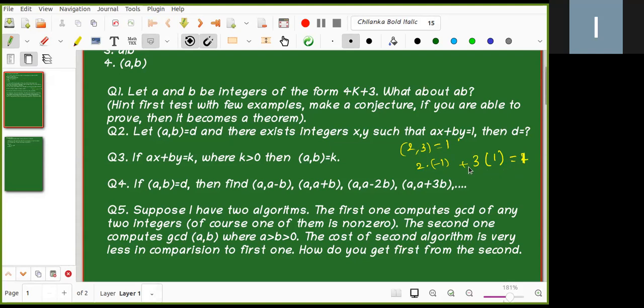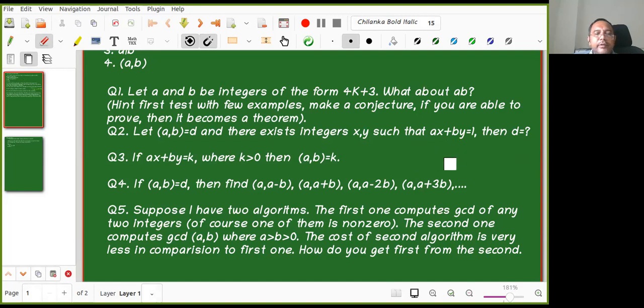So you are telling that if I take 2 into 2, 3 into 2 here, then you will get some K on the right side, and that need not be the GCD. Is it clear to all of you?